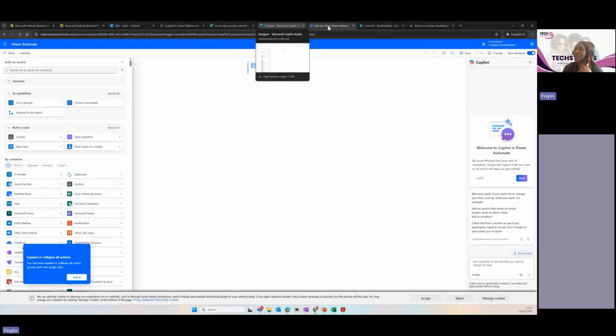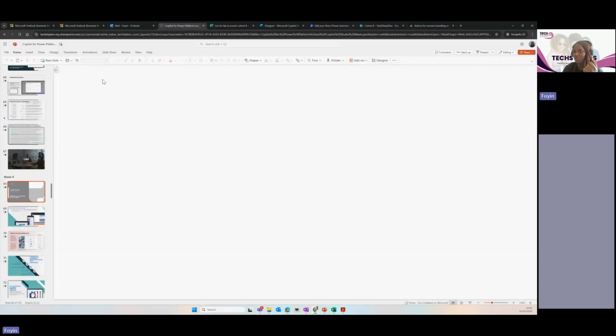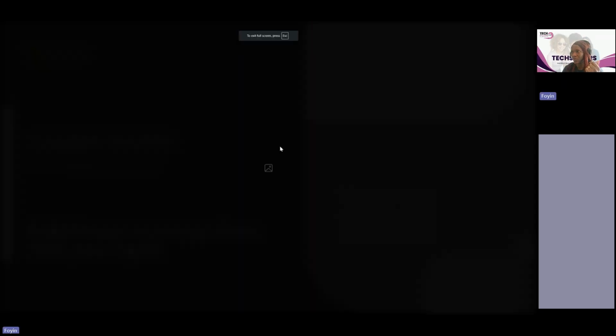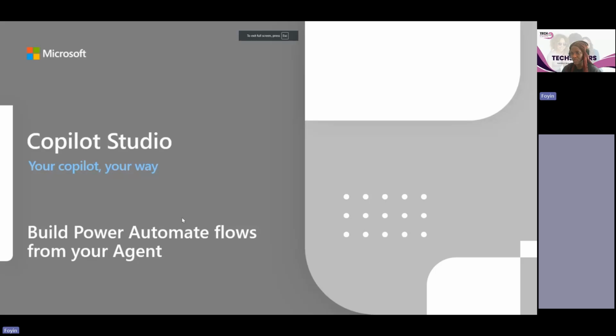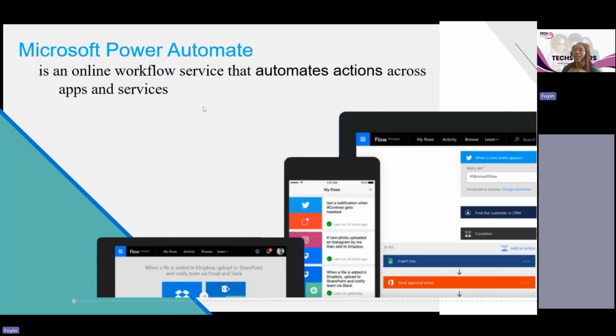Now, in what instances do we need to do this? For those of us that don't know much about Power Automate, Power Automate is an online workflow service that automates actions across apps and systems. We have an action across different applications, we need to bring it together, then you're talking of Power Automate.